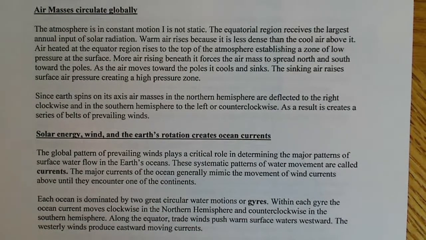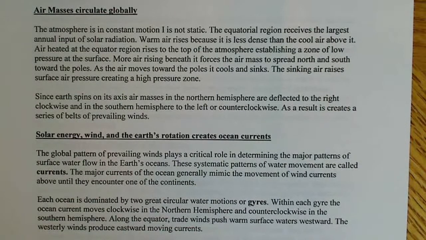Warm air rises because it is less dense than the cool air above it. So air is heated at the equator region, rises to the top of the atmosphere, establishing a zone of low pressure at the surface. That's like when they talk about it on the weather: there's an area of low pressure, an area of high pressure, and you might not really understand why they're saying that.